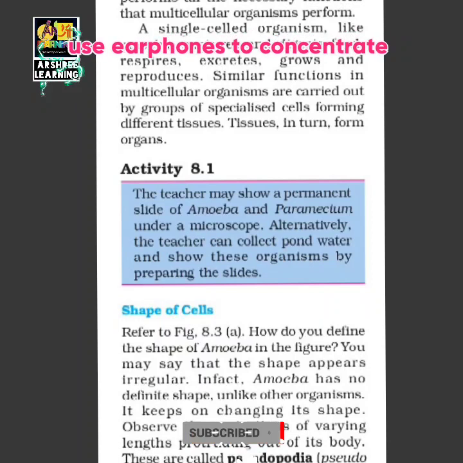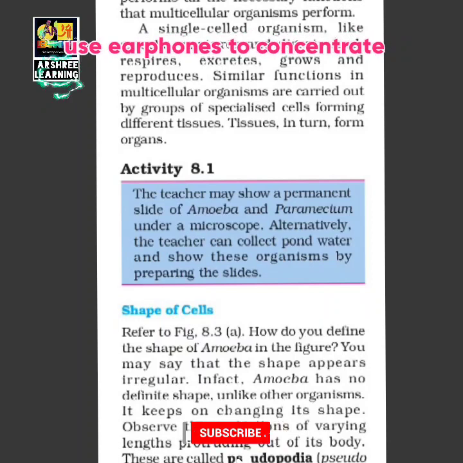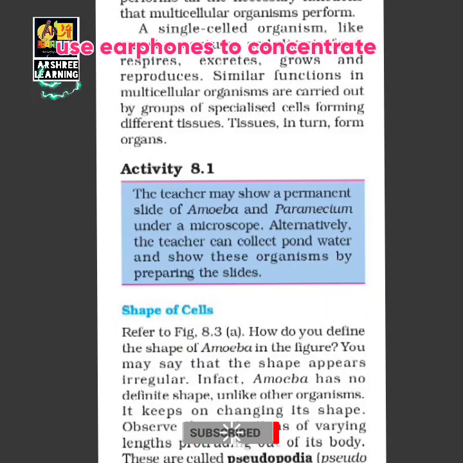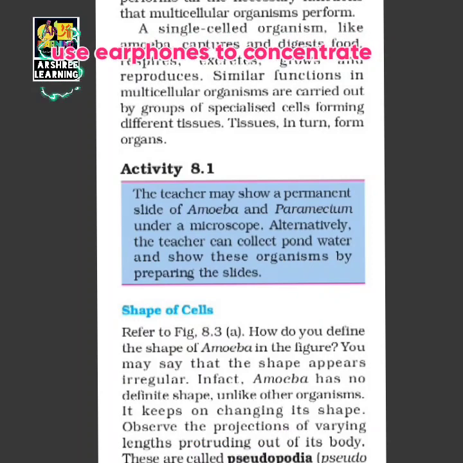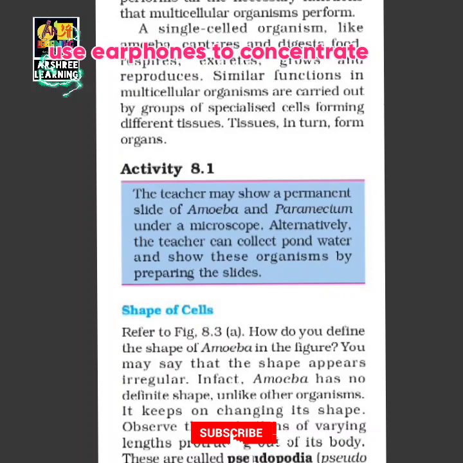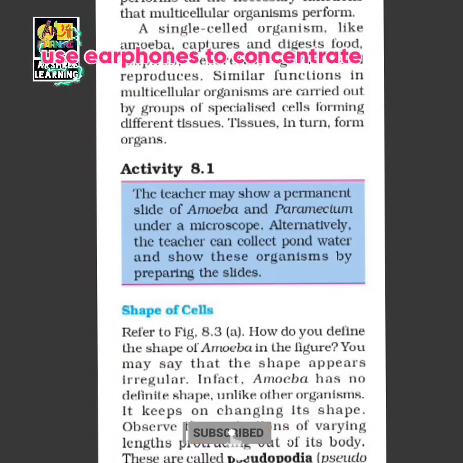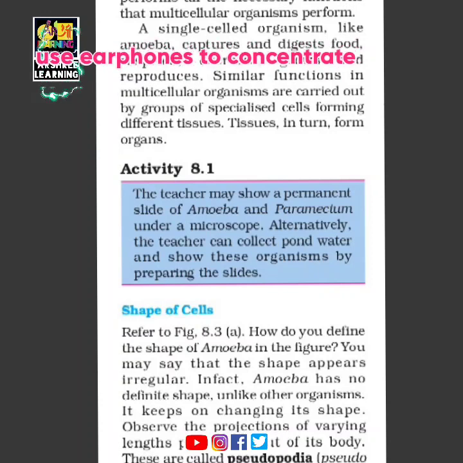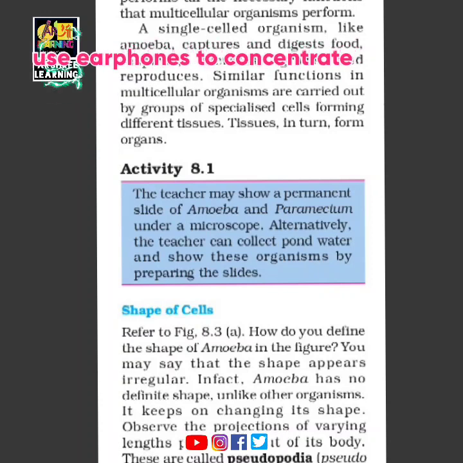How does amoeba eat food? It captures the food through its body wall, and then the food enters the body of amoeba and is digested. The amoeba does not have lungs, but it breathes and respires through its body. It excretes, grows, and reproduces through its same cell. There are no separate organs.